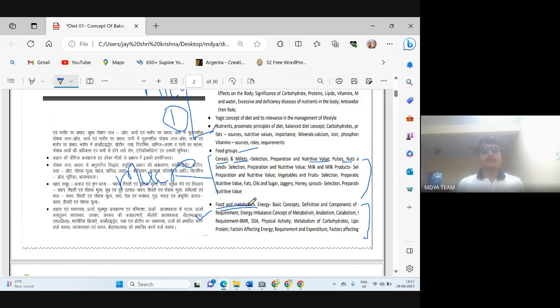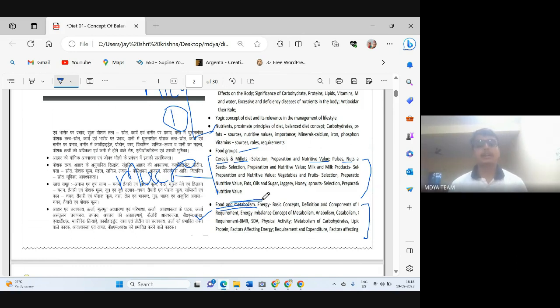In this unit we will cover the concept of metabolism, what is basal metabolic rate, and by understanding metabolism you can do many things, like you can prepare a diet chart for hyperthyroidism, you can prepare a diet chart for hypothyroidism, what is the concept of diet in obesity, what is the concept of diet in undernutrition, why some people can't gain weight. All these questions will be answered if you have understanding of metabolism. So this is a very important unit, food and metabolism.